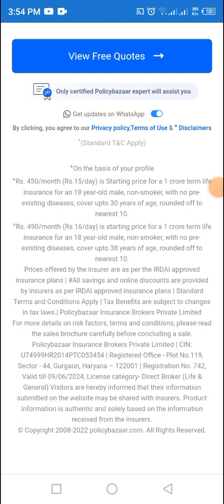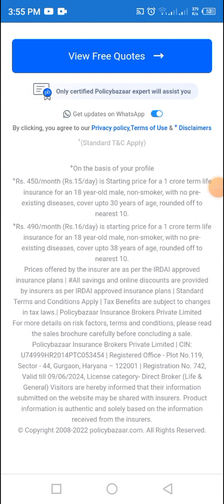Prices offered by the insurers are as per IRDAI approved insurance plans. All savings and online discounts are provided by the insurers as per IRDAI approved insurance plans. Standard terms and conditions apply. Tax benefits are subject to change in tax law.